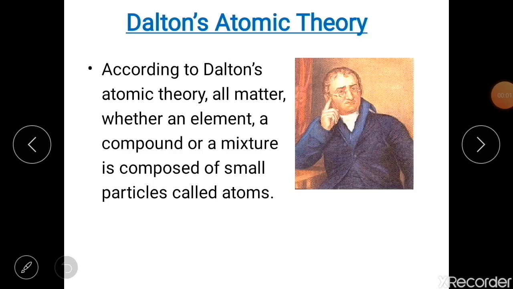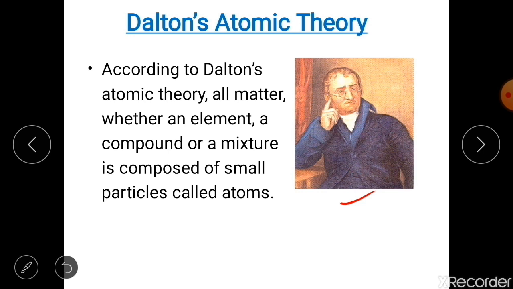Hello learners, as you know we are studying chapter 3, Atoms and Molecules. Today we will study Dalton's atomic theory. Before that, let us know something about John Dalton. You can see his picture here.